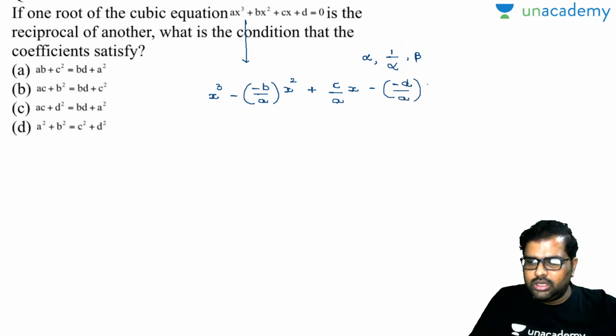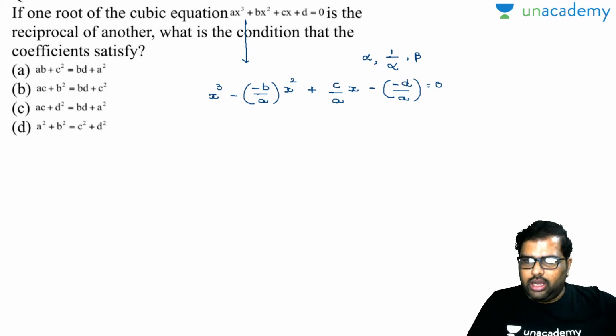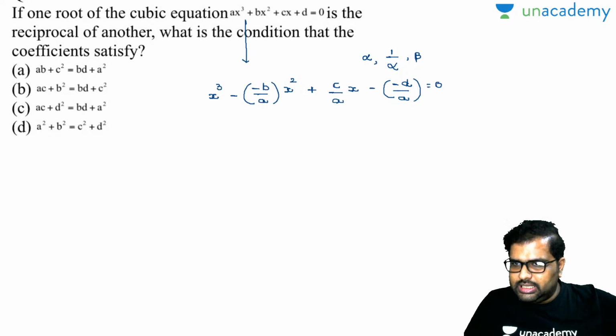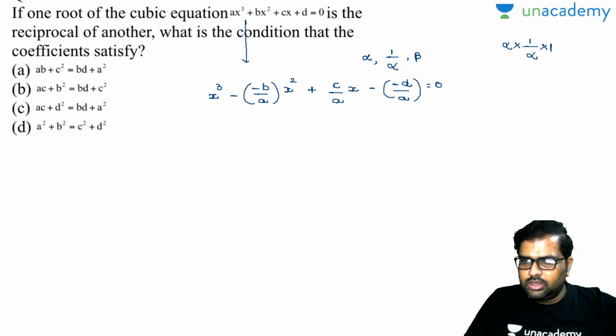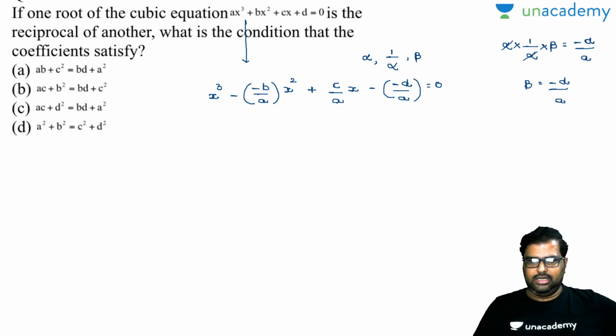Now the product of roots is alpha into 1 by alpha into beta, which is equal to minus d by a. So beta is equal to minus d by a. Done.